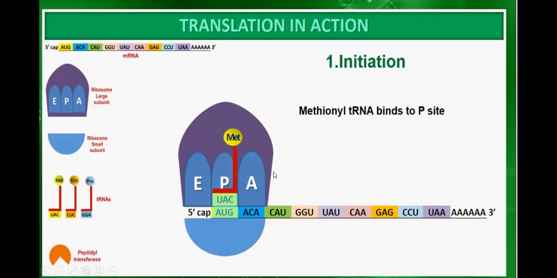In initiation, methionine transfer RNA binds to the P site. This transfer RNA will first form a bond with the P site. It will identify the start codon located at the 5' cap.